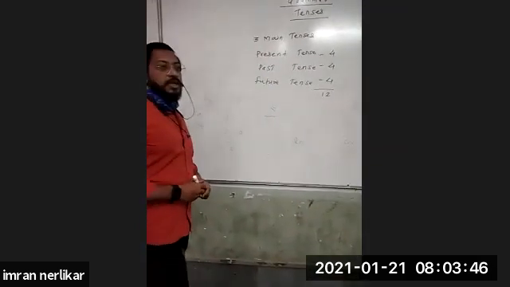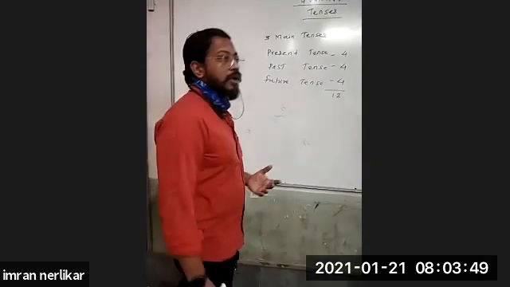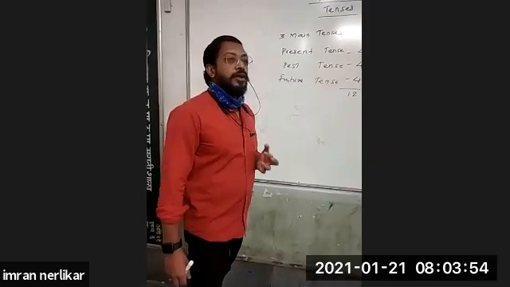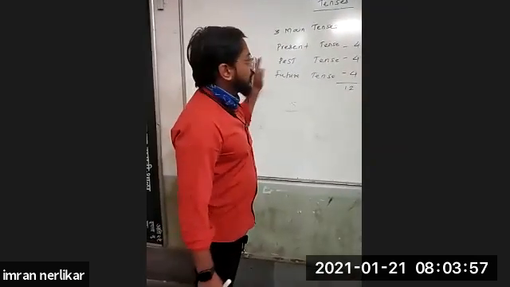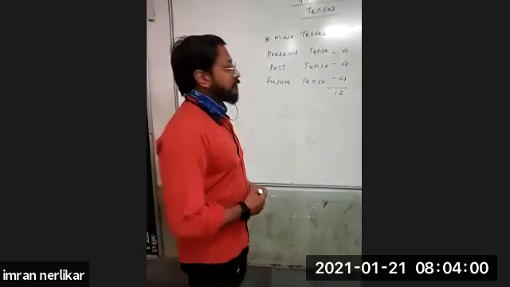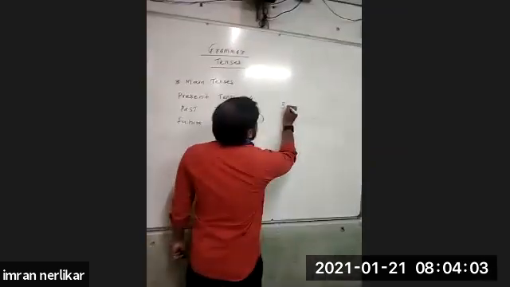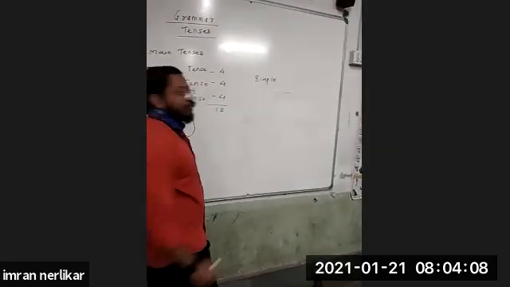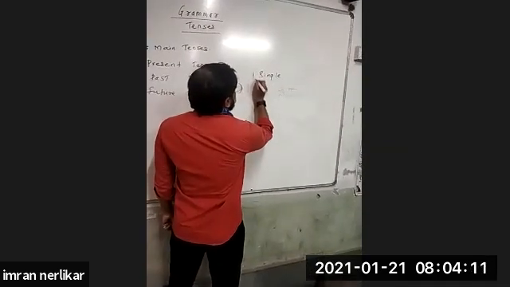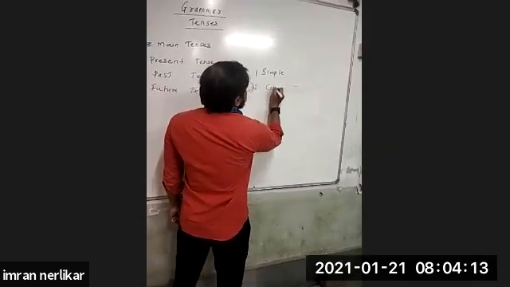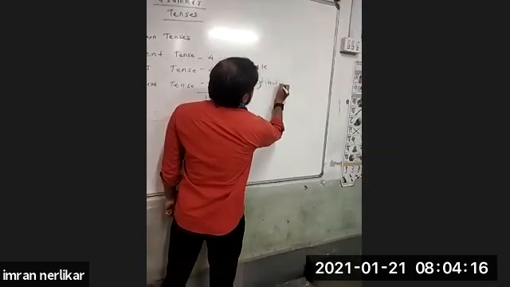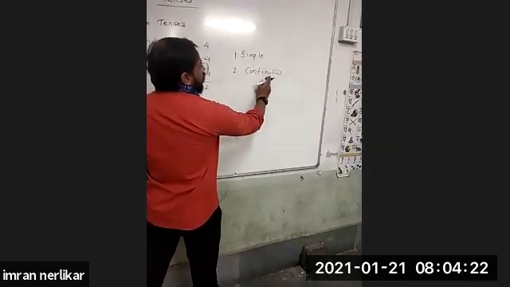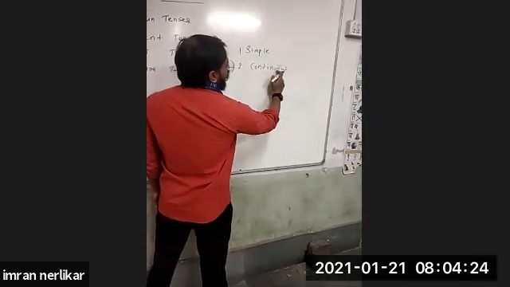Now, to make it easy, last time also I had told you that learning grammar is very easy, but you should learn with some tricks, and only then you can remember it properly. So what you have to do is, I have written the names of these four subtenses. First is simple, second is continuous. See the spelling properly. Some students make mistakes here while writing continuous. Spelling of continuous, C-O-N-T-I-N-U-O-U-S, continuous.